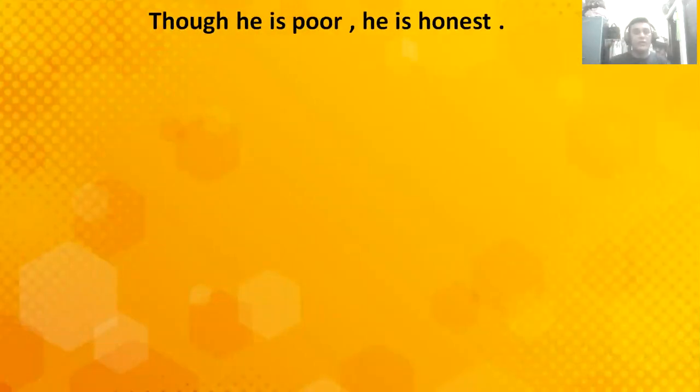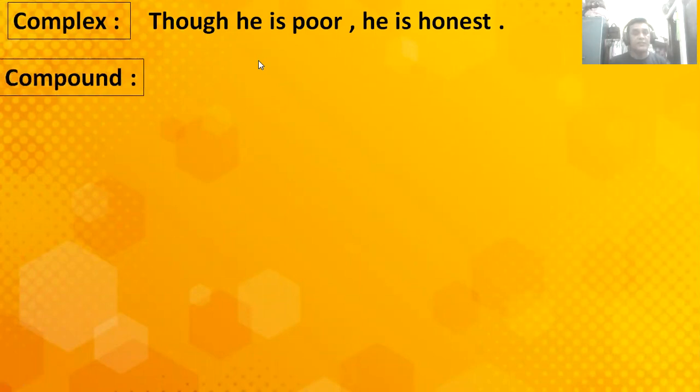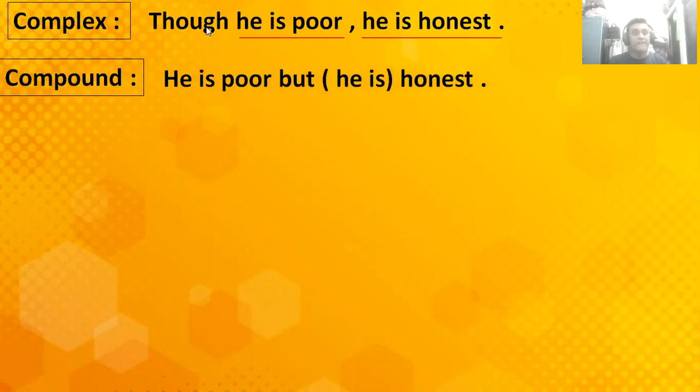Some examples. Though he is poor, he is honest. That is complex. Compound. In the complex, here is though or although. In the compound, at the middle of the sentence, instead of though, we have to put but here. So the compound may be: he is poor, but honest, or he is honest. Can you understand, my dear learners?